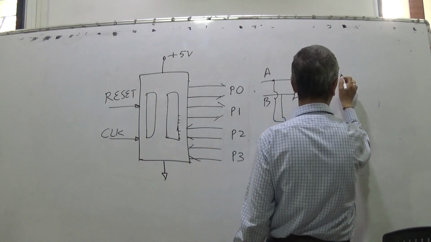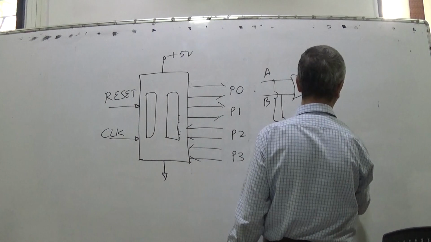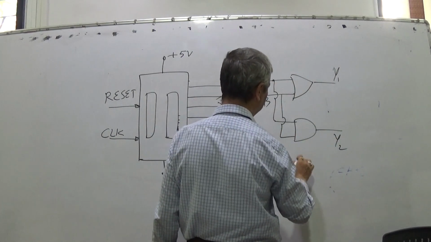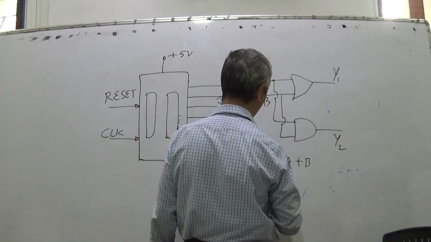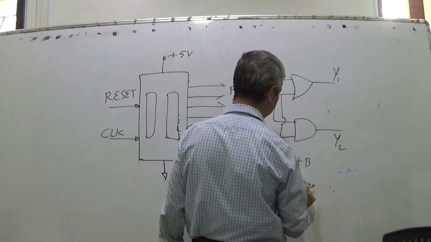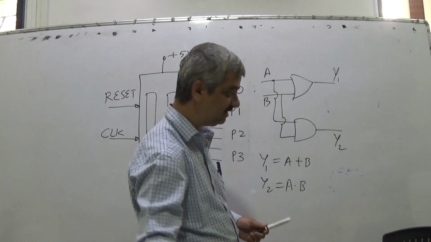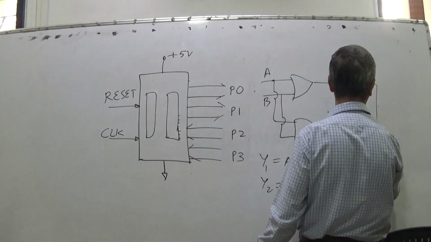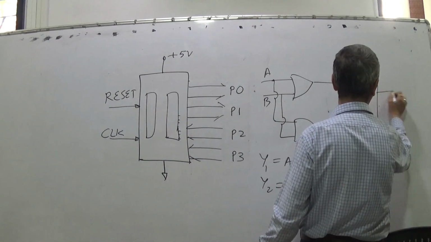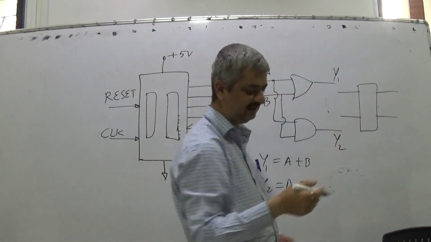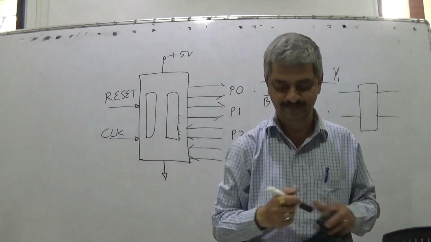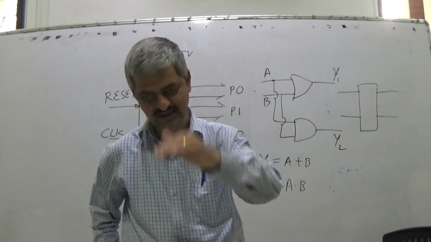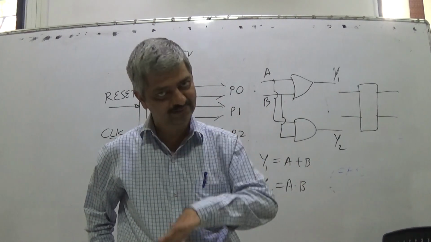I can say Y1, I can say Y2. So what is Y1? Y1 is A plus B. What is Y2? Y2 is A dot B. So in general, a combinational circuit consists of few input lines, few output lines, and there is an equation for each output line. So multiple inputs, multiple outputs.